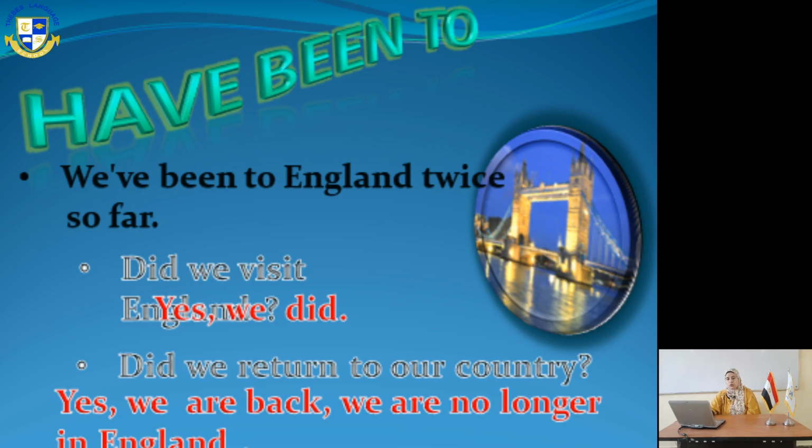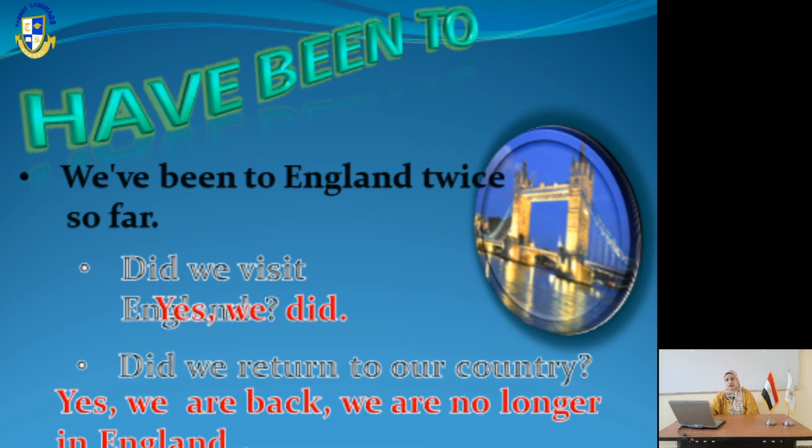Have been to means to go somewhere and you came back. We have been to England twice so far. Again, take care that we have so far at the end of the sentence. This is not a question or negative. We have been to England means that we went to England and we came back 2 times. Did we visit England?